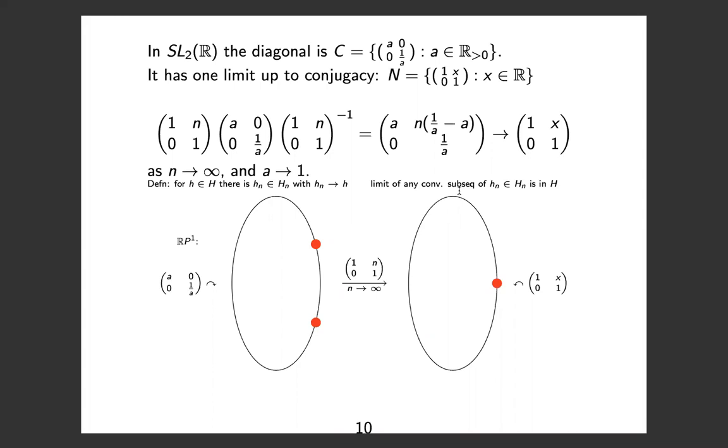And then in the limiting picture, you would see just one fixed point, which corresponds to the geometry preserved by n, where you see only one fixed point corresponding to the single generalized eigenvector. So the 1 and 0, 1 gives us a limit both on the level of groups as a sequence of conjugating matrices, and it gives us a limit on the level of the geometries preserved by the groups as a sequence of projective transformations. And this viewpoint will be useful to us throughout the talk. We'll want to go back and forth between groups and geometries that they act on.